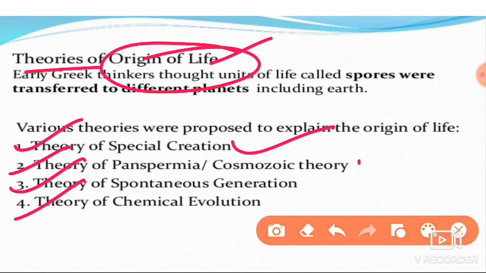And coming to the theory of panspermia, some spores or units are moving from one planet to another planet. At that time Earth also received such spores, and life originated from those spores. And then the next one is the theory of spontaneous generation, also called abiogenesis. What does it say? Life originated from decaying matter such as straw, mud, sand. Life originated from such non-living things.